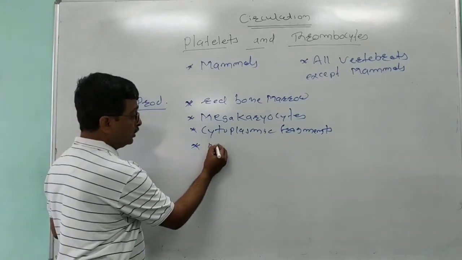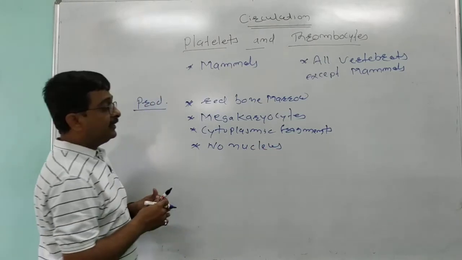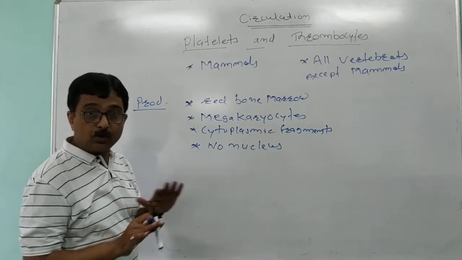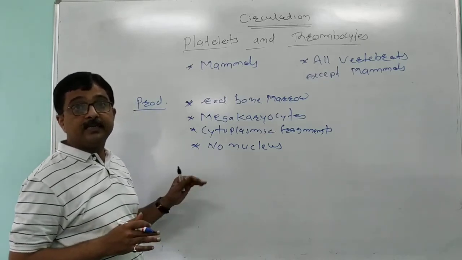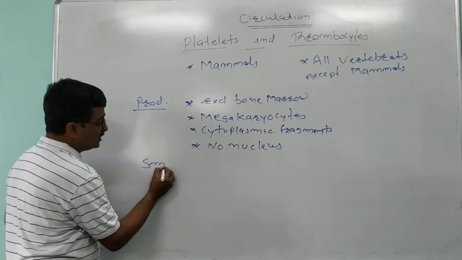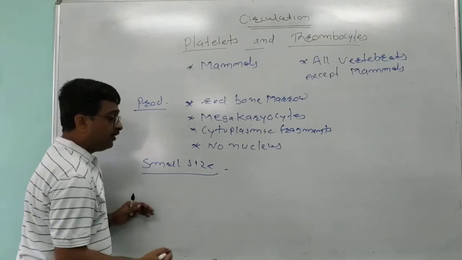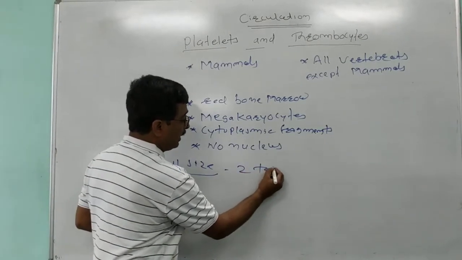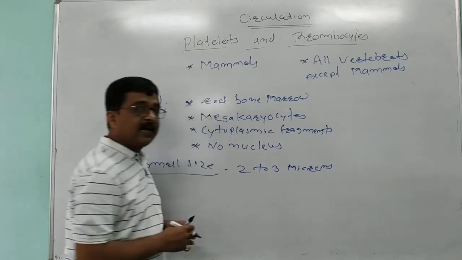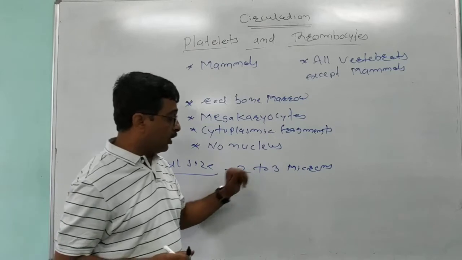There is no nucleus, or these are enucleated cells, meaning the nucleus is absent in the cytoplasm. Platelets are small sized cells having a diameter of 2 to 3 microns.